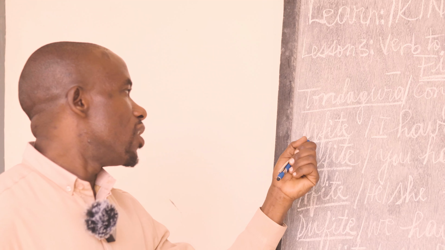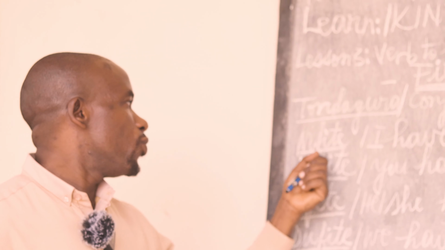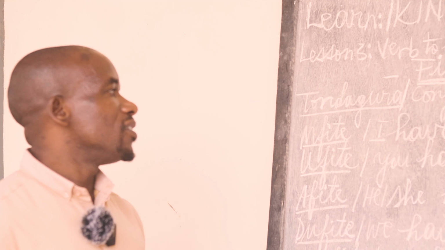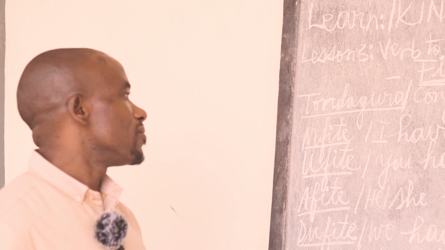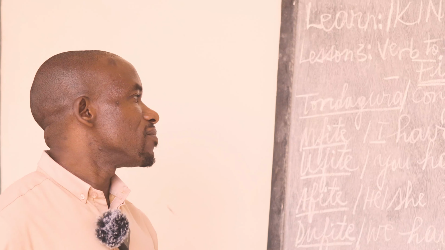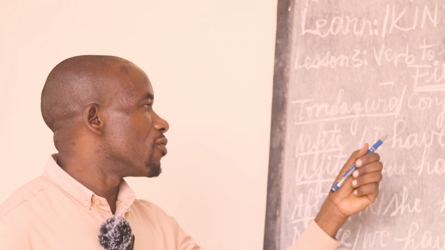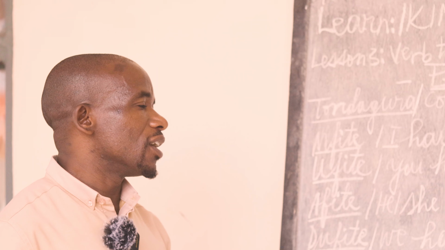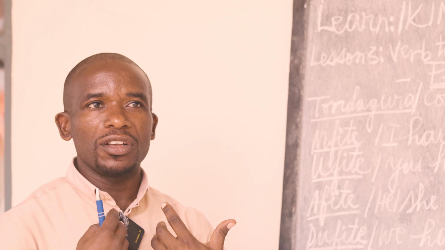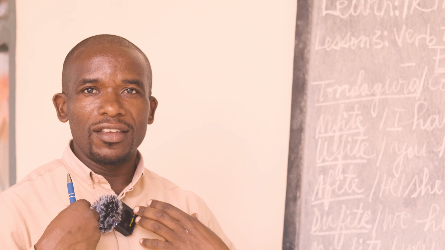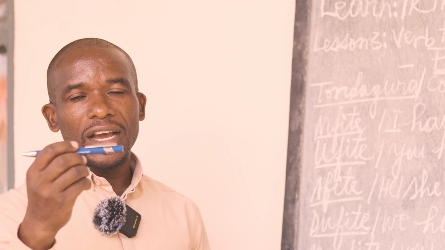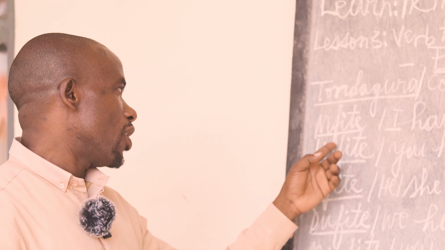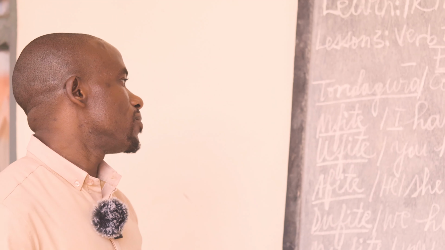Fite. Fite. 2 syllables only. This is I have. I mean I have in English. So this is the first person of singular talking about yourself. For example, I can say Njewe mfite ikaramu. I have a pen. For example, that's where mfite comes in a use.